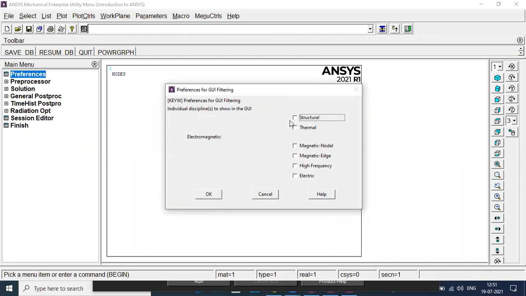Let's say I am going to select structural field. Let's say I need to do some structural analysis, basically a bar under axial load, so I will select the structural element. Why select structural element? If you have a bar applied with axial load, obviously we are interested in the value of displacement, stress, and strain. We are interested in all those structural parameters, so that is the reason I'm selecting the structural field. Now I will click on OK.